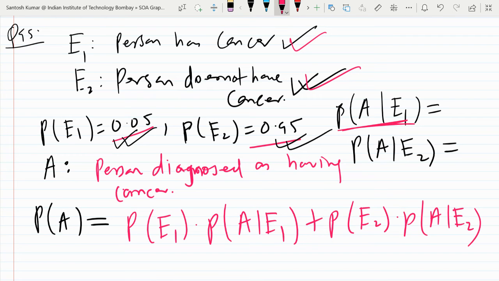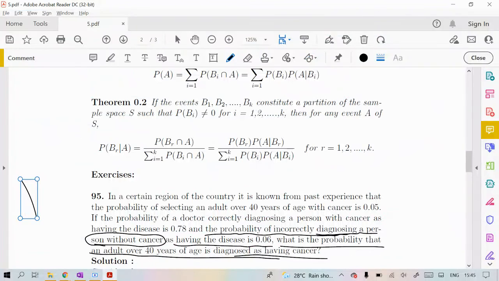So what is the meaning of this? Probability of A means the probability that a person will be diagnosed as having cancer. Given E1 means they actually have cancer. So if a person has cancer, what is the probability that the person will be diagnosed as having cancer? Read the question and tell me the answer.